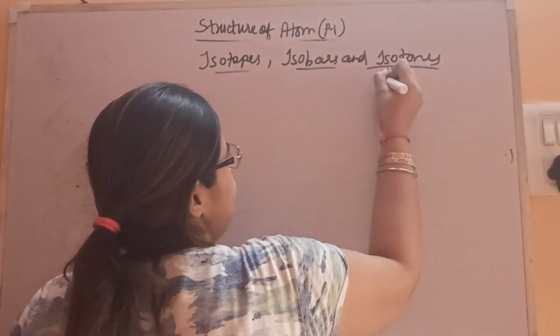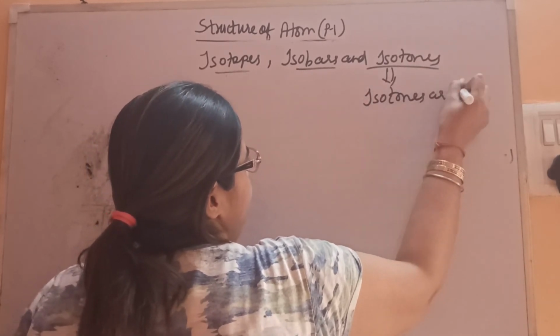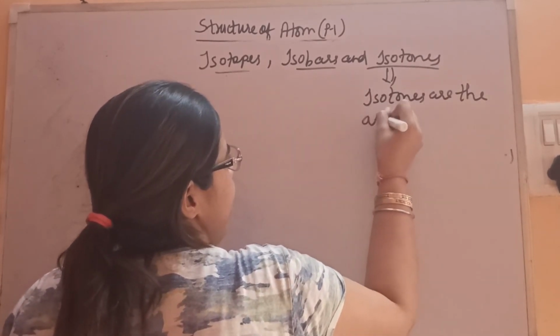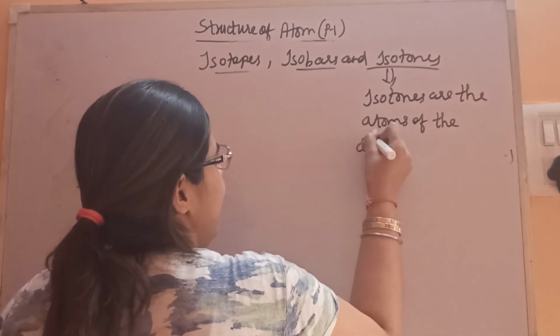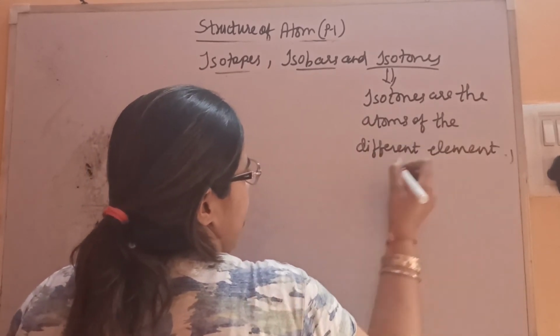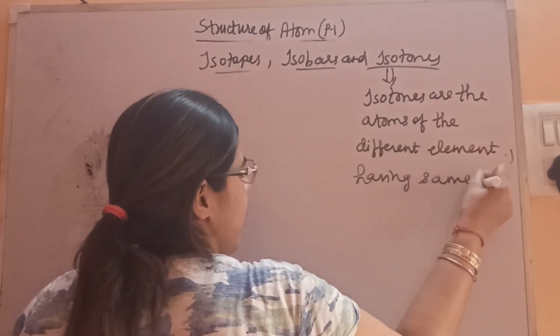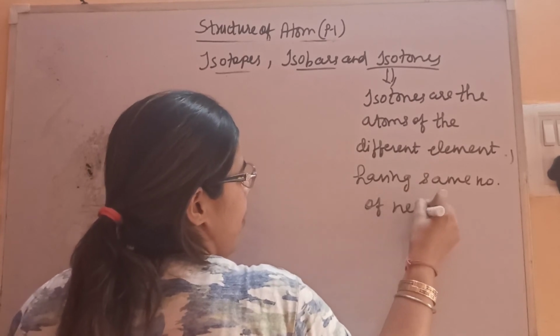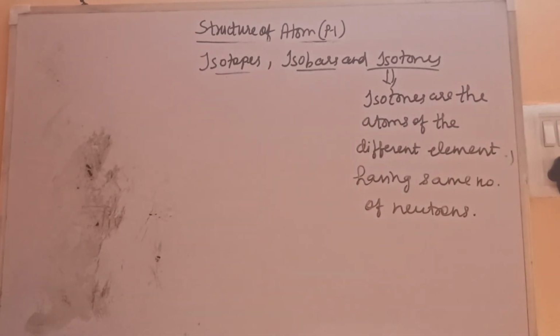Isotones are the atoms of different elements having same number of neutrons. So their mass number will be different and their atomic number will also be different because they are the atoms of different elements.